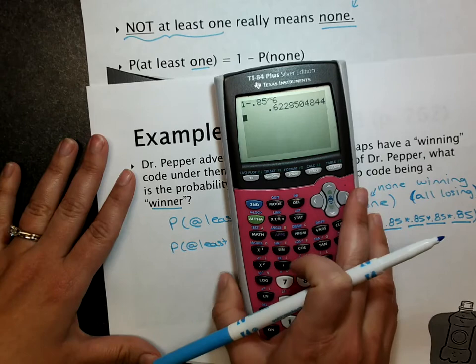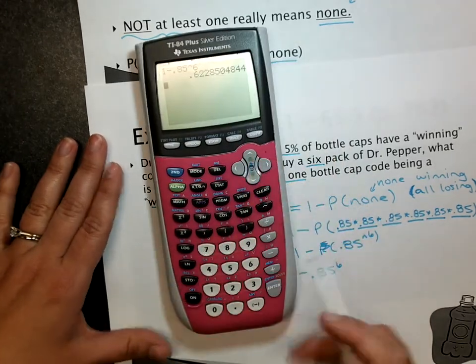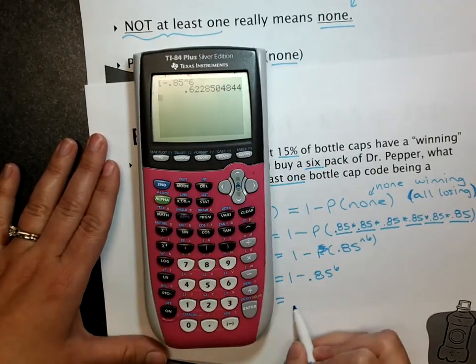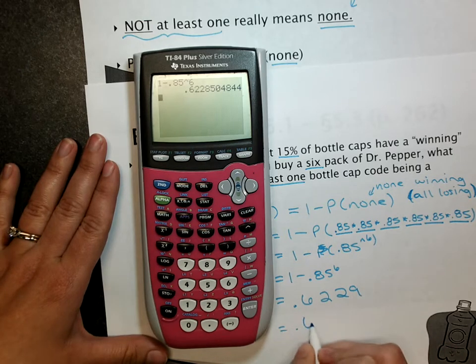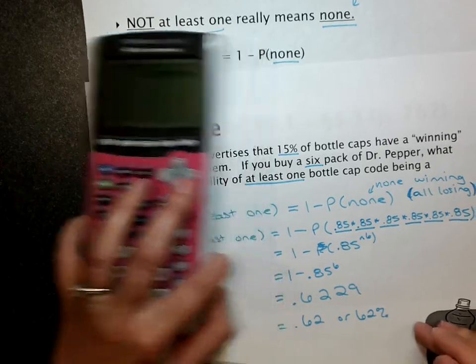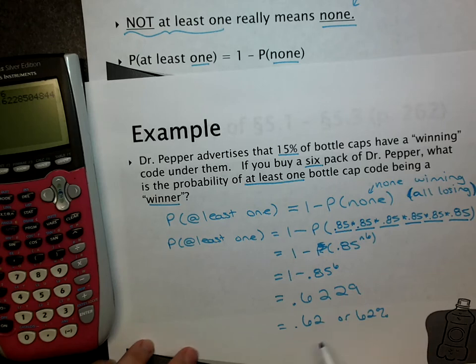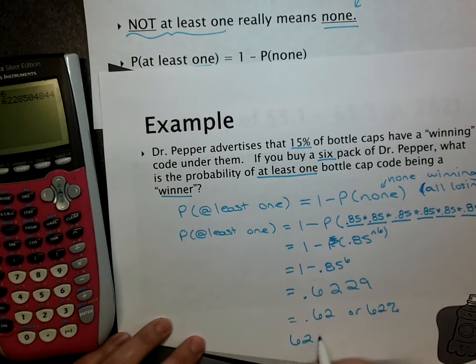You just type that in like that. And you get 0.6229, which is just about 0.62 or 62%. So the probability that you have at least one bottle cap that's going to win is about 62% chance.